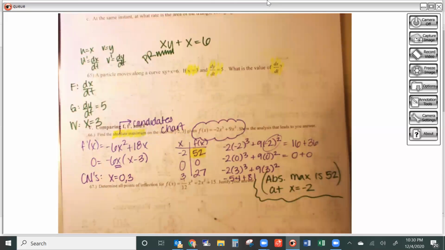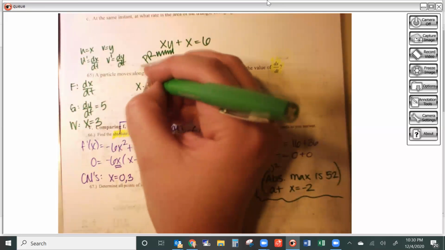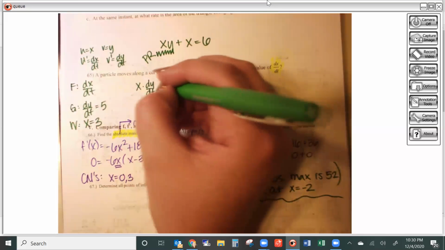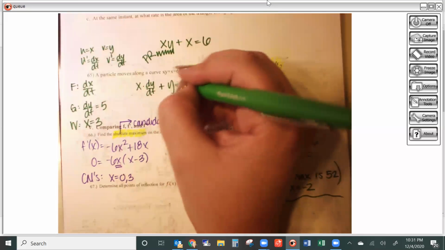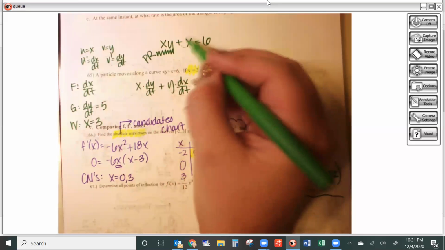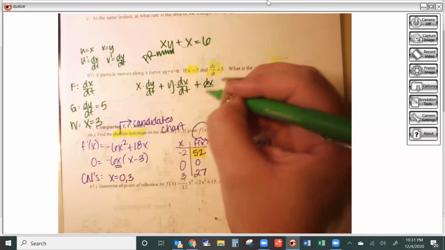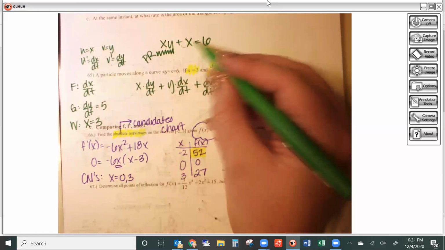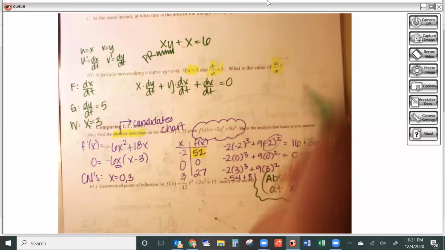So when I take the derivative of that first term, I'm going to have x dy dt plus y dx dt. Then the derivative of x is just going to be a dx dt, and the derivative of 6 is going to be 0.